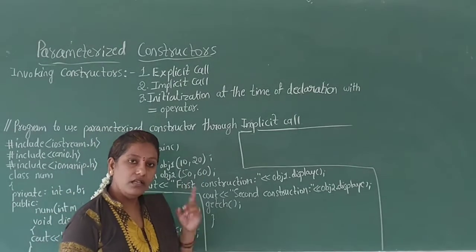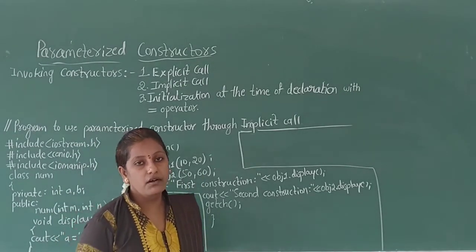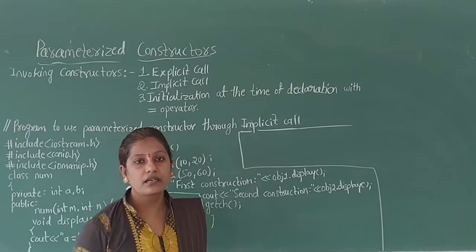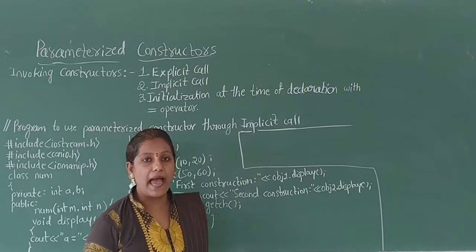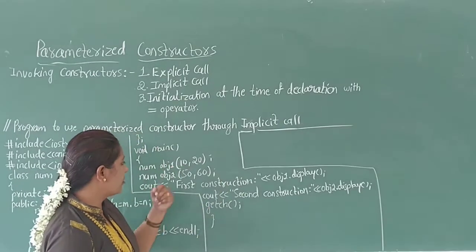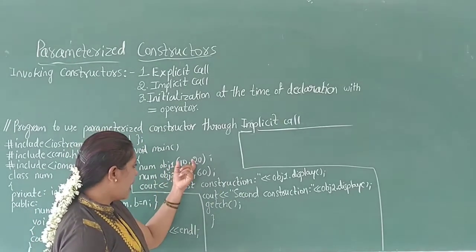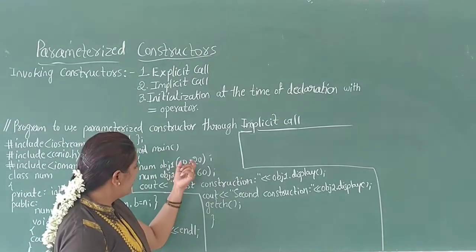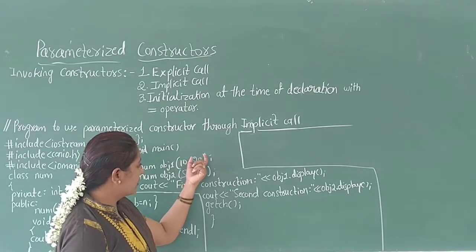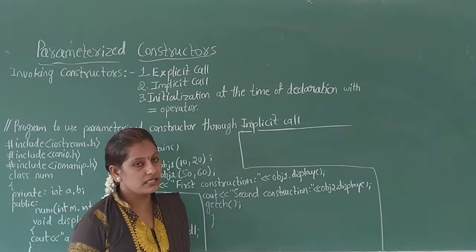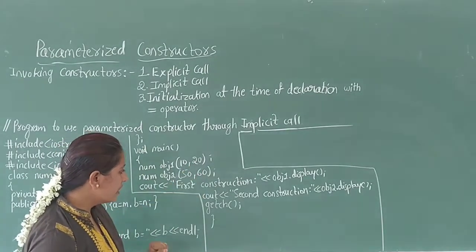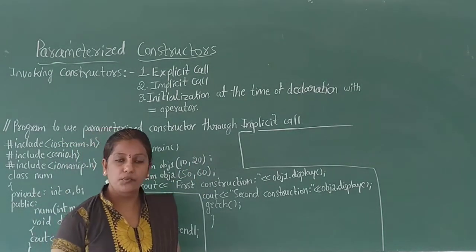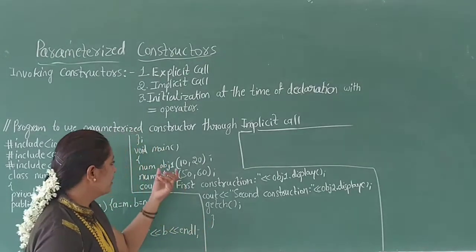In explicit call, we follow assignment operator, constructor name, and argument list enclosed in parentheses. But in implicit call, only argument list is included and enclosed in parentheses. It is called implicit call. And how it executes the program, we'll see.